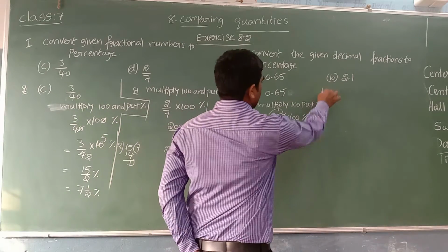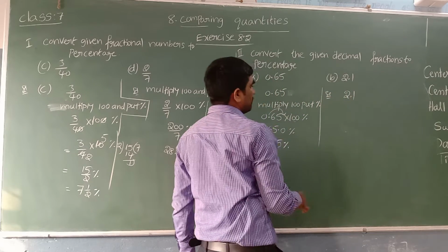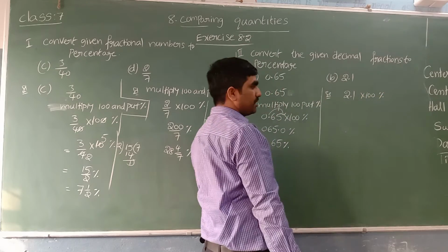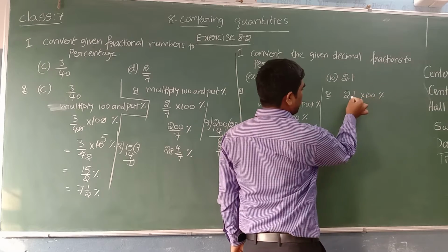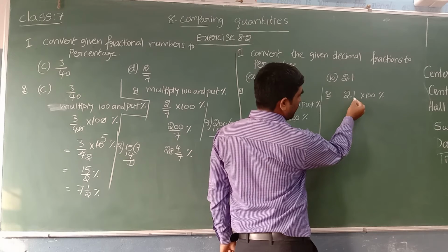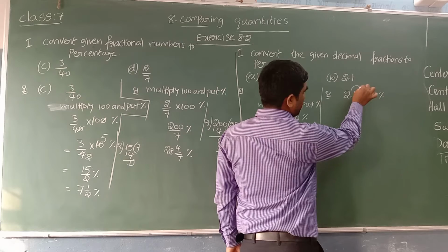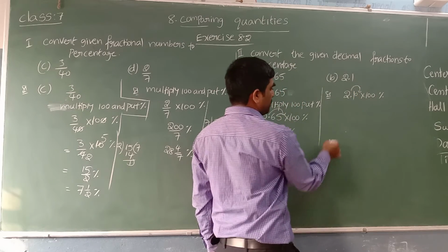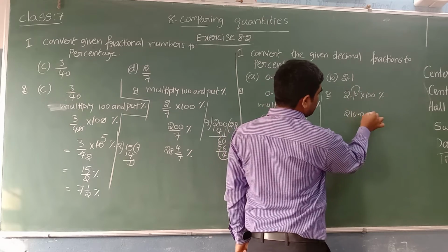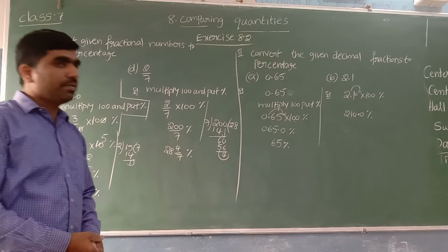Next we will see one more example over here. They gave 2.10 to convert into percentage. Even this we will multiply with 100 and put the percentage symbol. Here 2 zeros are there, the decimal point is shifted to the right after 2 digits. But here only one digit is there. How can I shift to the right after 2 digits? One more zero we can keep here. Now it is shifted to the right after 2 digits. 210 point. After the point there is no decimal part, we keep 0 and put the percentage symbol. So that is the way we can convert decimals to percentage.